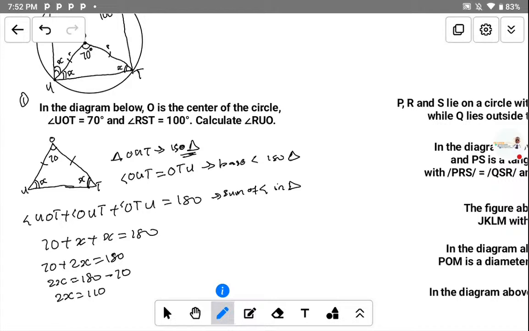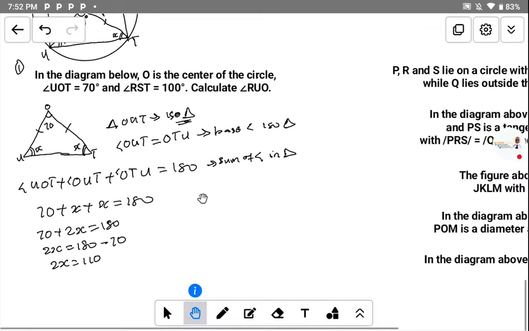Do we have any question at this junction before I proceed? Now let me just solve that one first. Let me solve it to the end.